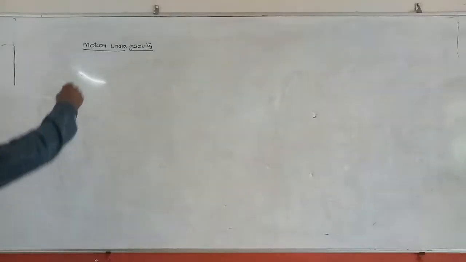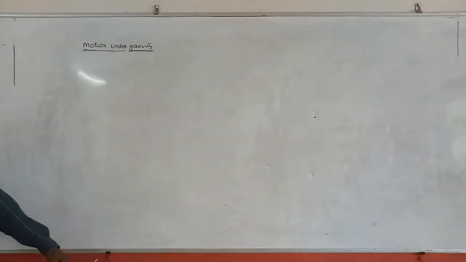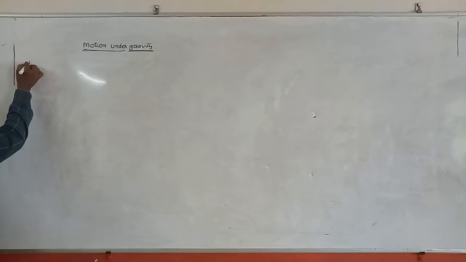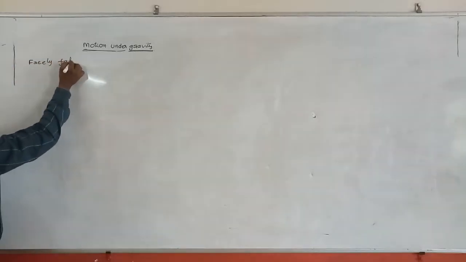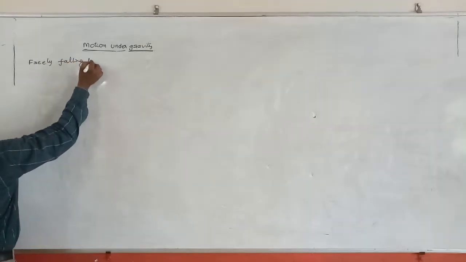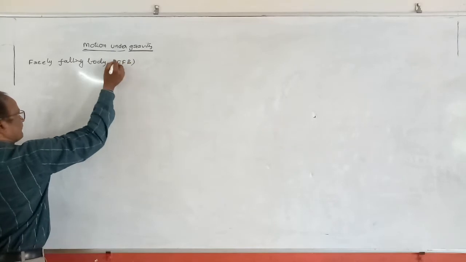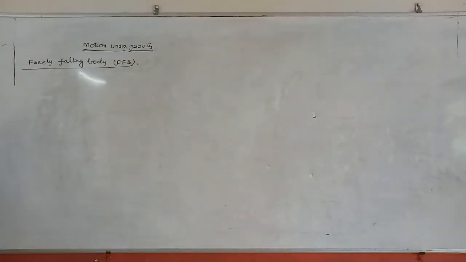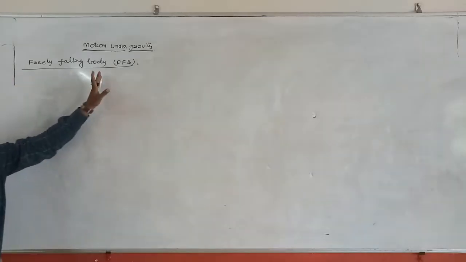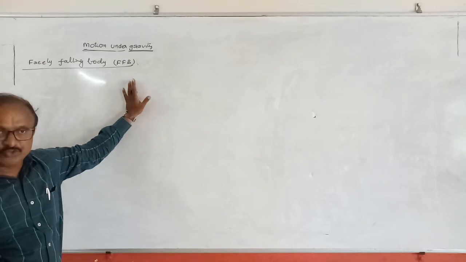Right. So in motion and gravity, there are two parts. First one, freely falling bodies, and second one, vertically projected bodies. First one is freely falling body, FFB. Freely falling bodies are the concept which explain this. But before we learn about freely falling bodies, first what is meant by acceleration due to gravity?